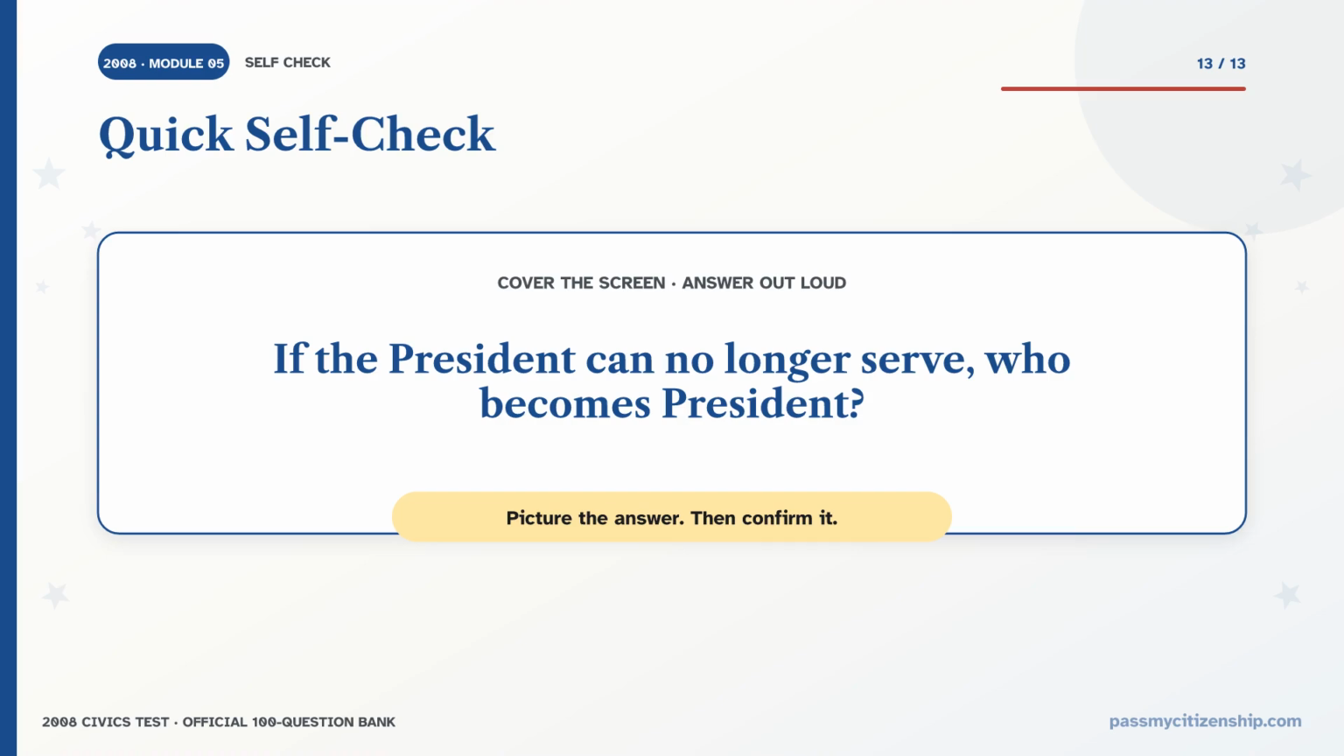Quick self-check before we drill the cards. Without looking, try to answer this in your head. If the president can no longer serve, who becomes president? Picture your answer, then the cards will confirm it. If it came easily, great. If not, that is exactly what to watch for. Let us lock it in.